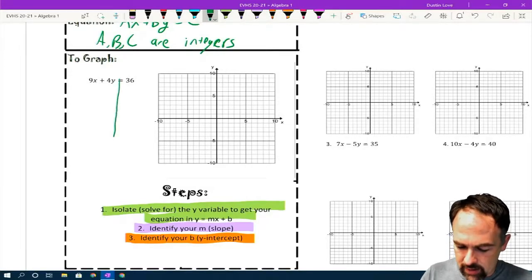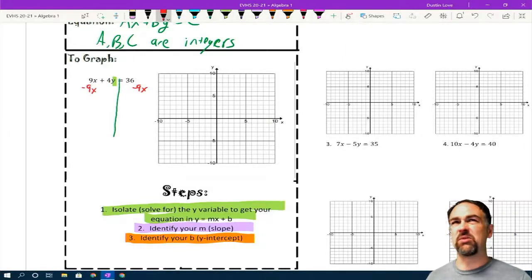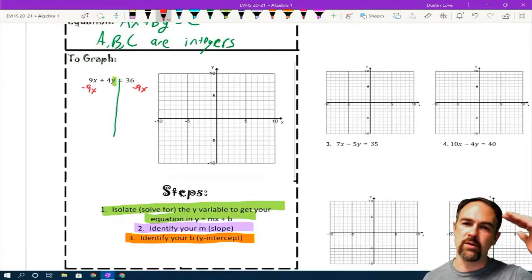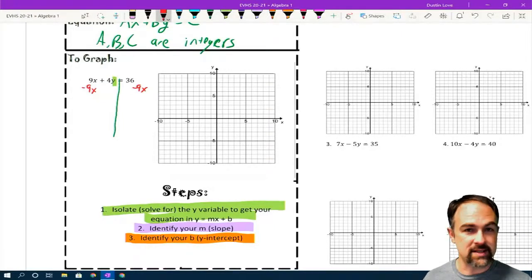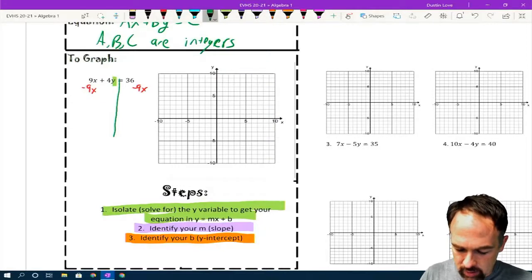Now I want to get this y by itself. The way I'm going to do that is by subtracting 9x on both sides. Now if you remember back in, I think it was Unit 3, we had a page where we did this exact same process like 4 times all down the left-hand side of the page. Exact same thing that we did there, we're going to do here.